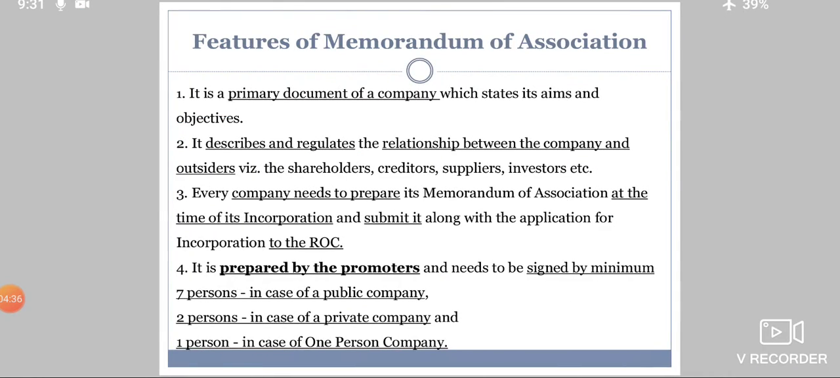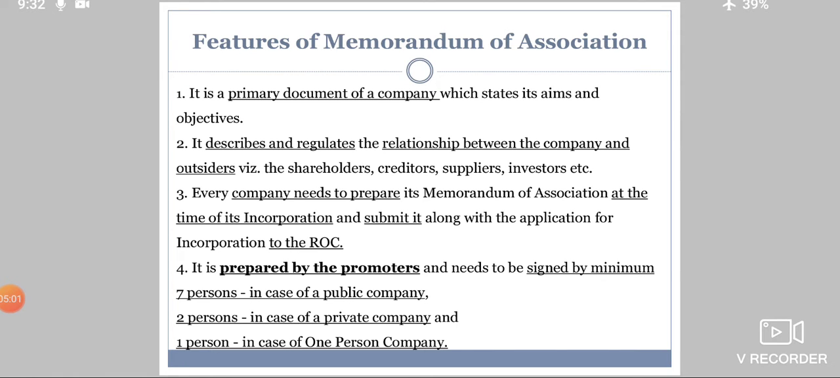Now, there are certain features given for the Memorandum of Association. The first, repeated again, the most important: it's a primary document of a company, which gives its aims and objectives. What the aims and objectives of a company are is written in the Memorandum of Association.